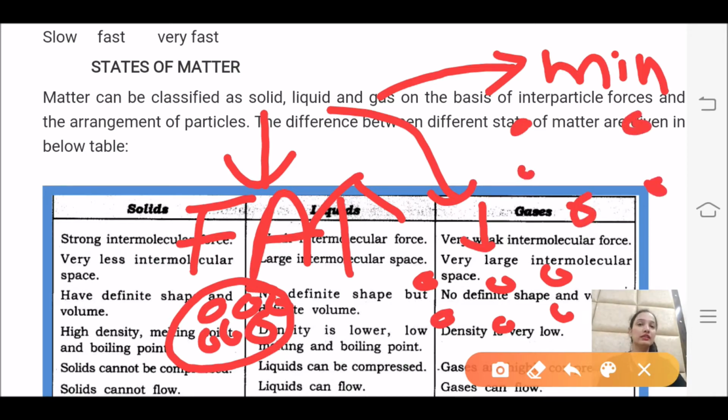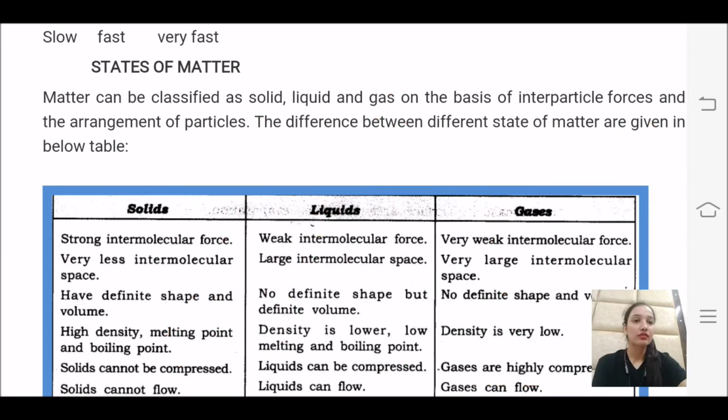So in gas particle will be far away. So you have seen the arrangement of particle and you have also correlated it with the interparticle forces. Okay, so let us study the differences between all the three states.